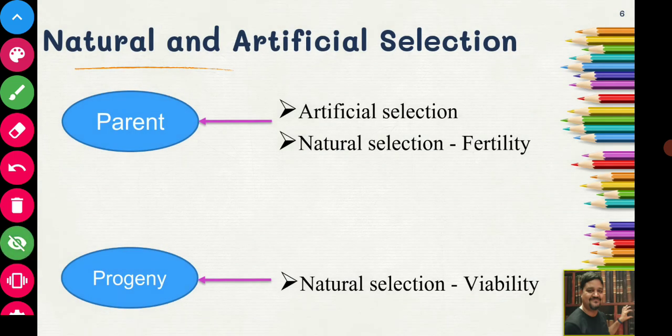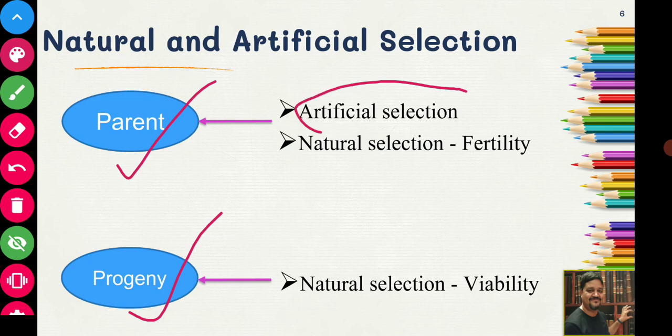Now, to sum up, you can see selection at two stages. The first stage is the parent stage, and the second stage is the progeny stage. Artificial selection only works at the parent stage, because we are choosing a few individuals and making them parents for the next generation, allowing them to reproduce. So we are interfering with the parent.